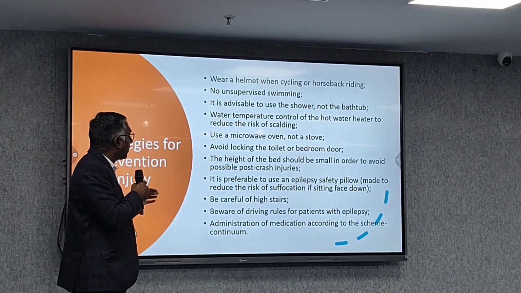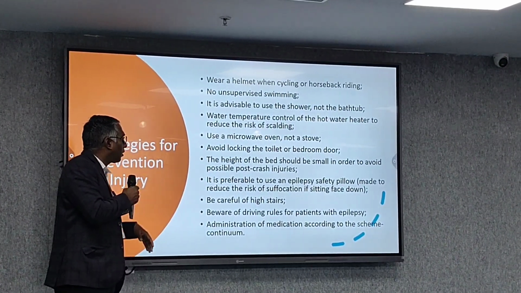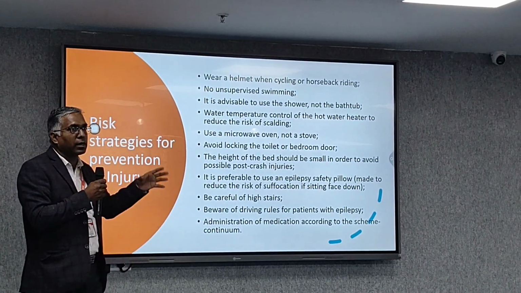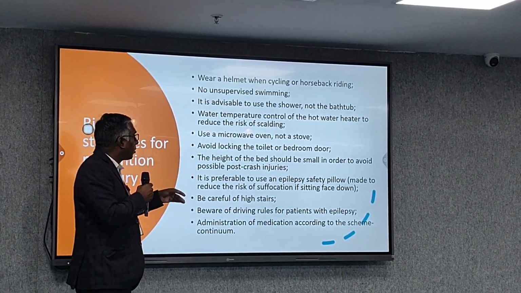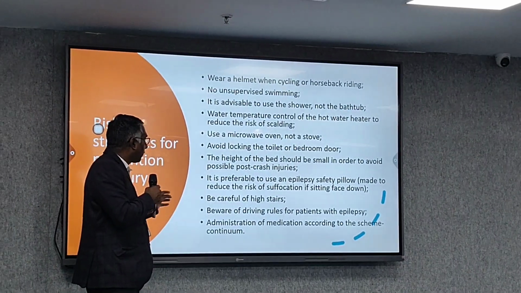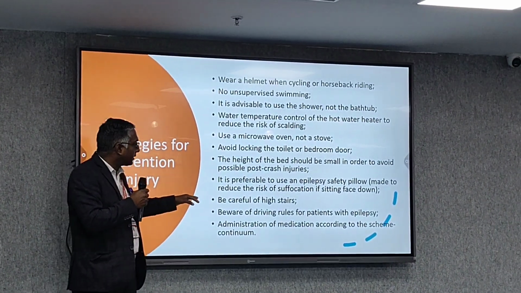Use a microwave oven, not a stove. Avoid locking the toilet or the bedroom if the patient is suffering recurrent seizures. The height of the bed should be low in order to avoid possible post-ictal injury. Preferably use an epilepsy safety pillow, and be careful of high stairs.